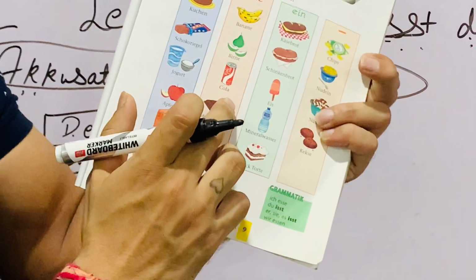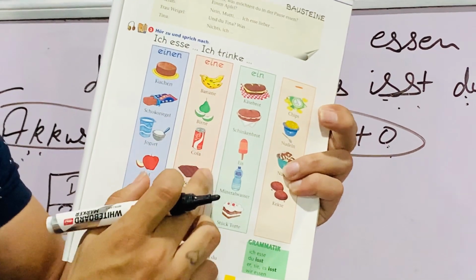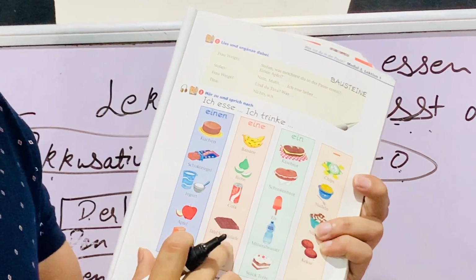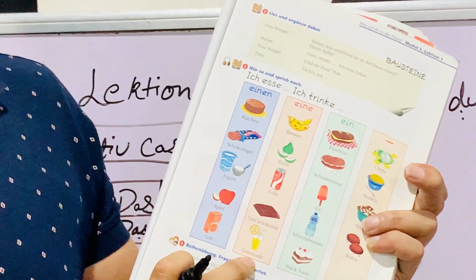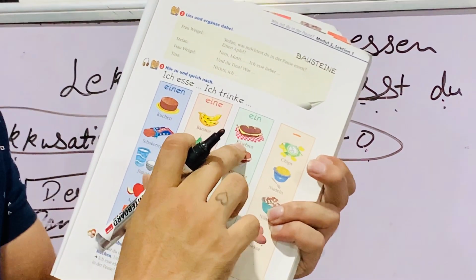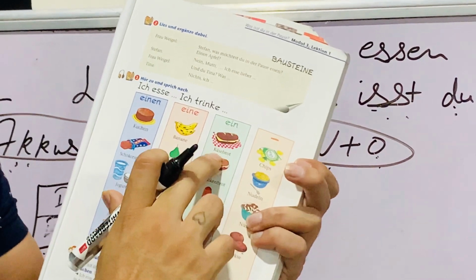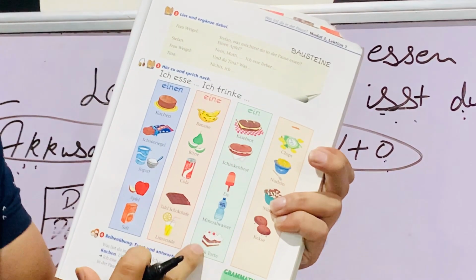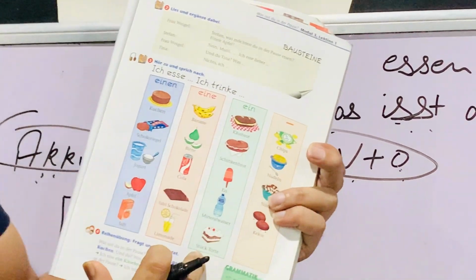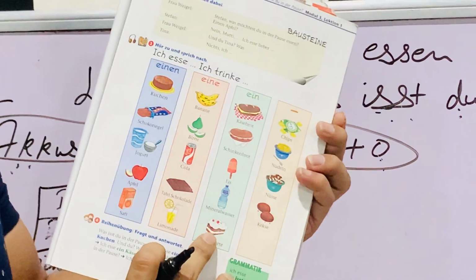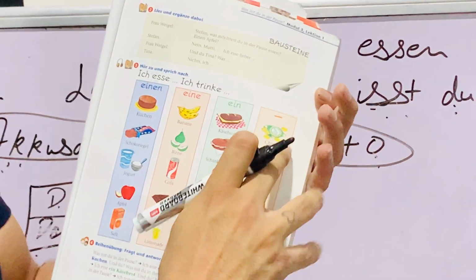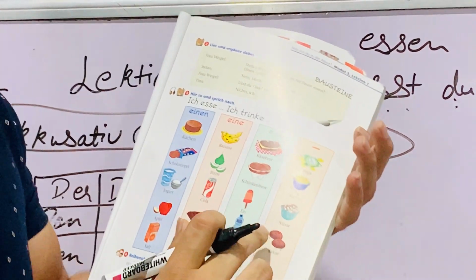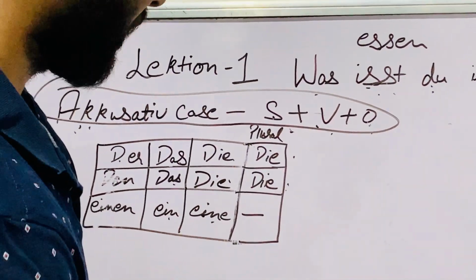Tafelschokolade: this is chocolate but the shape of the chocolate is like a board. Tafel is board, and chocolate is chocolate. Limonade, lemonade. Käsebrot, Käse is cheese, and Brot is bread, so cheese bread. Schinkenbrot, ham bread. Eis, ice cream. Mineralwasser, mineral water. Stück Torte is pastry or piece of cake. Chips, chips. Nudeln, noodles. Nüsse, nuts. Kekse, cookies.